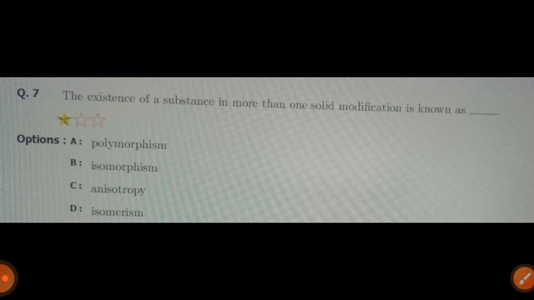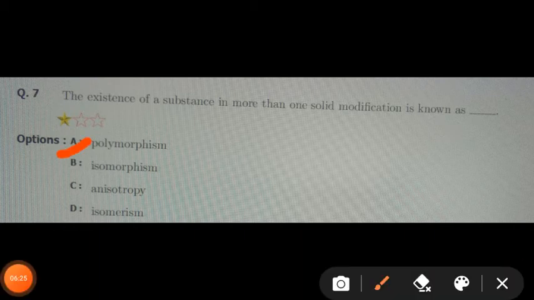Iso means same, morphism means phase, therefore the same phase, then the isomorphism. Anisotropy, this property of the crystalline solid, their physical properties are different in different directions, while isomerism, same molecular formula but different structural formulae are called as isomerism. Therefore, according to the definition, the existence of the substance in more than one solid modification is known as polymorphism. Answer is A.